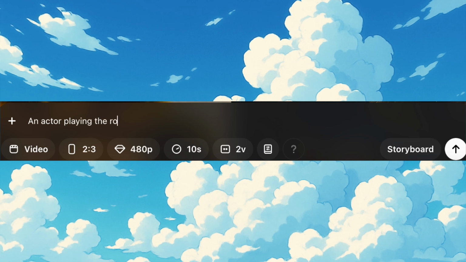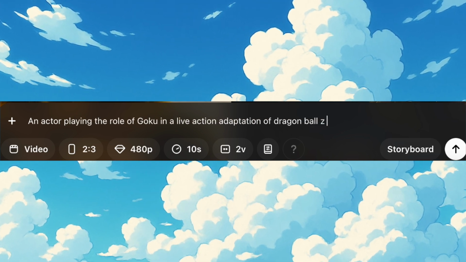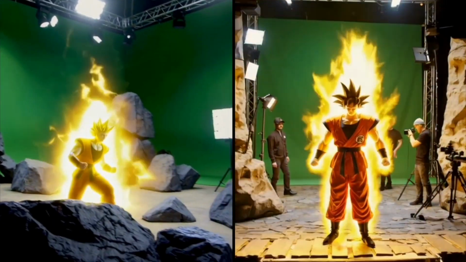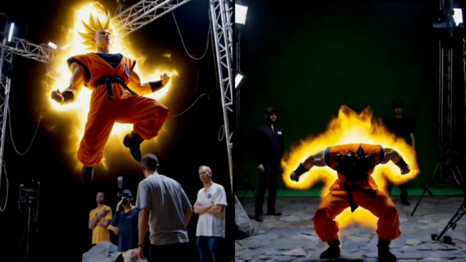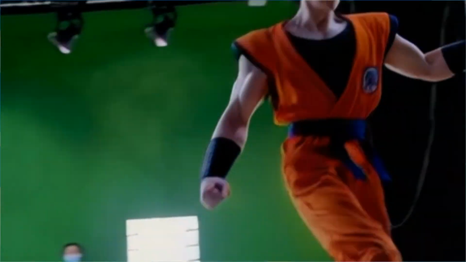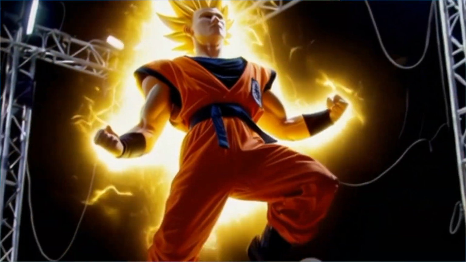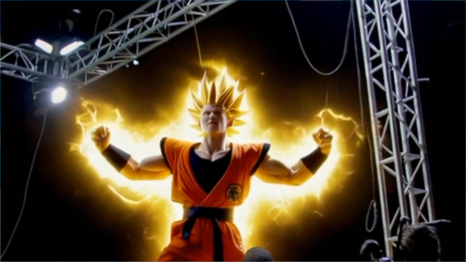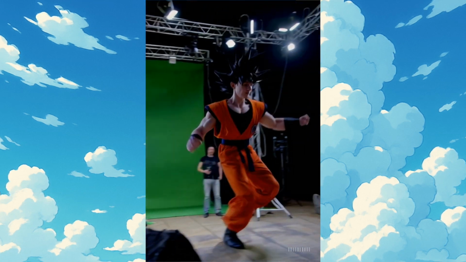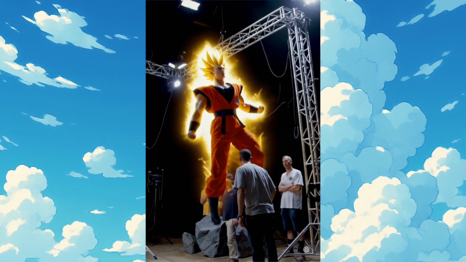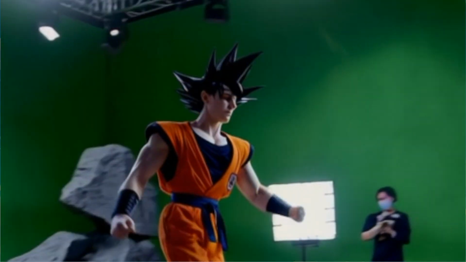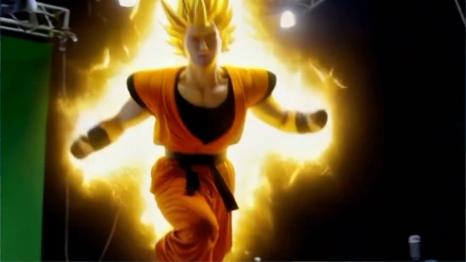An actor playing the role of Goku in a live-action adaptation of Dragon Ball Z accidentally turns Super Saiyan for real on set and flies away, and we have gotten weird with this one. So, the first video it generated shows Goku flying the way that I fly in my dreams. He takes off briefly, floats, and seems to struggle to maintain it. If it wasn't for the weird dance moves that he attempts, this actually wouldn't be that bad. What I also don't understand is how in all the other generated clips, Goku was Asian, but in this one, he looks like a young lad who works in my local Tesco. But I like the idea of him moving in and out of Super Saiyan whilst getting used to it.